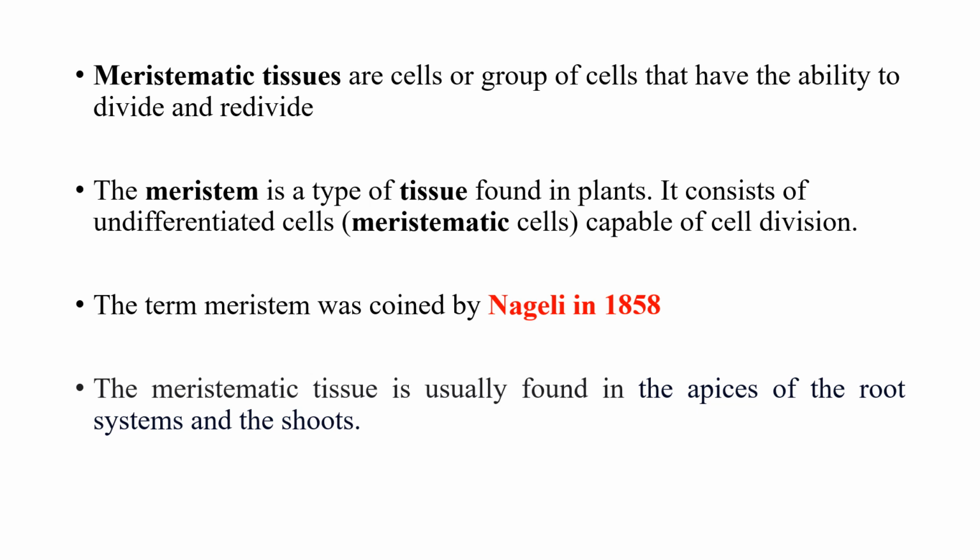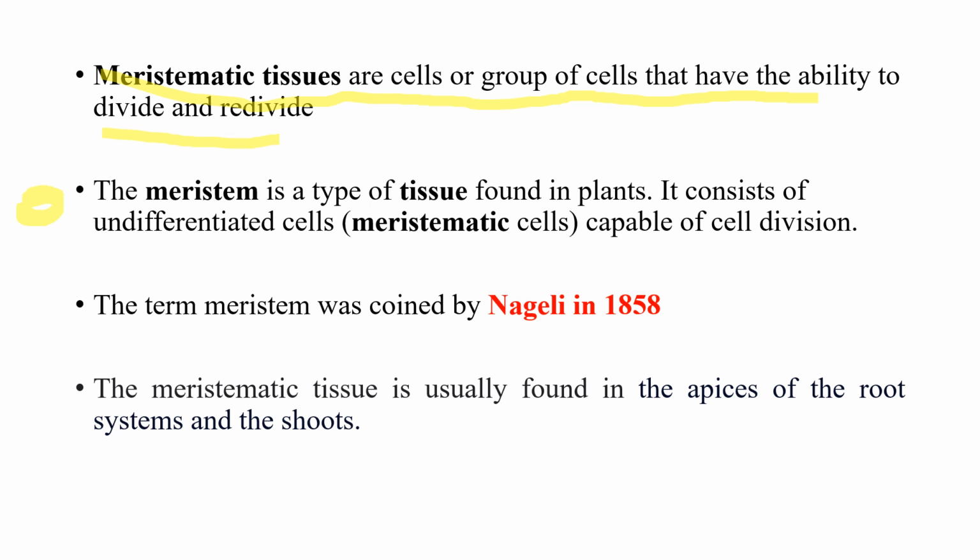These tissues are of two types. One is meristematic tissue and one is permanent tissue. What is meristematic tissue? Meristematic tissues are groups of cells that have the ability to divide and redivide.